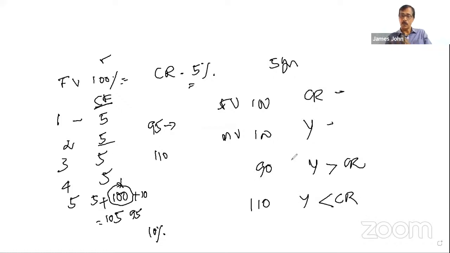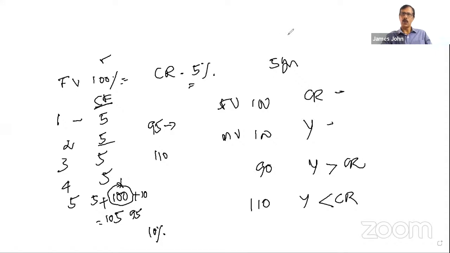So yield means the market rate or the required rate. You look at the market rate with the coupon rate, which is more. If the market rate is more, what happens to the value of the bond? It will be less than its face value. That is the concept. So that theorem is very important. You have to learn that theorem.